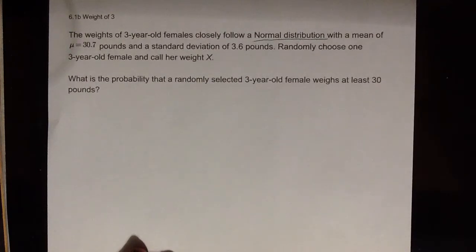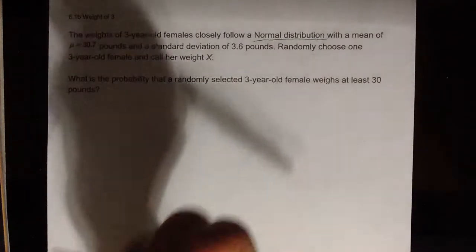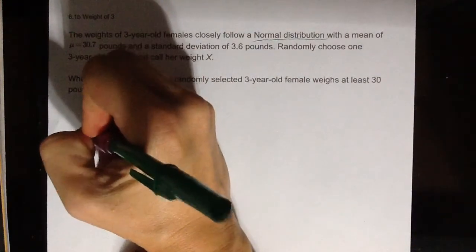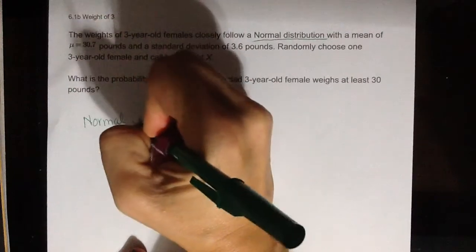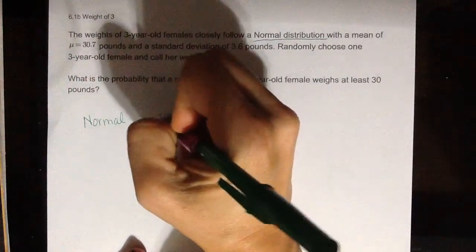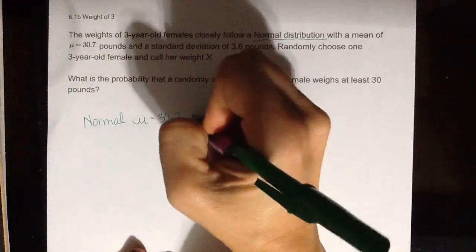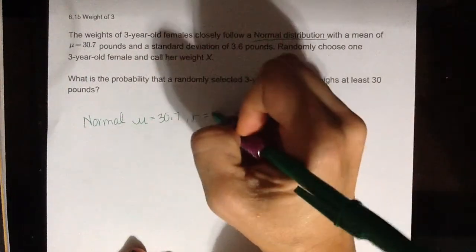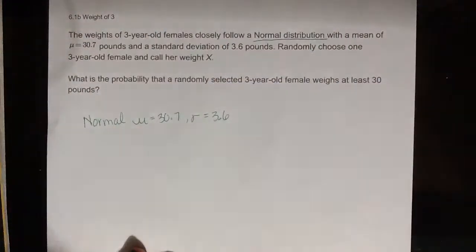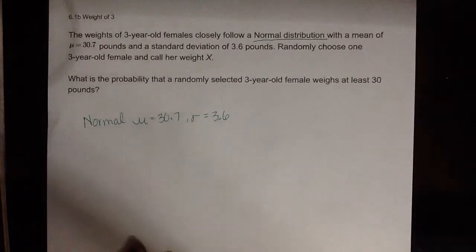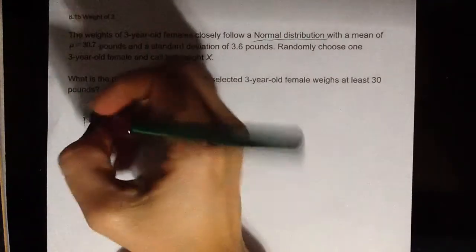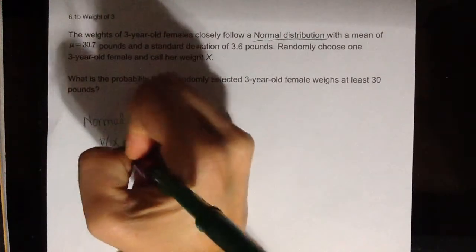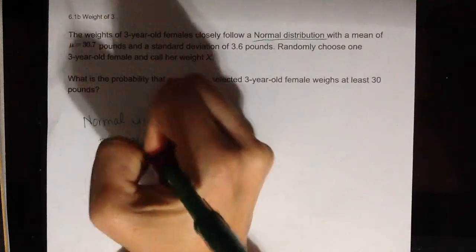First, remember that when working with normal distributions, you want to state the distribution in your answer. So we know that this is a normal distribution with a mean equal to 30.7 and a standard deviation equal to 3.6. Now it's asking, what is the probability that a randomly selected 3-year-old female weighs at least 30 pounds? So we're trying to find the probability that X is greater than or equal to 30.